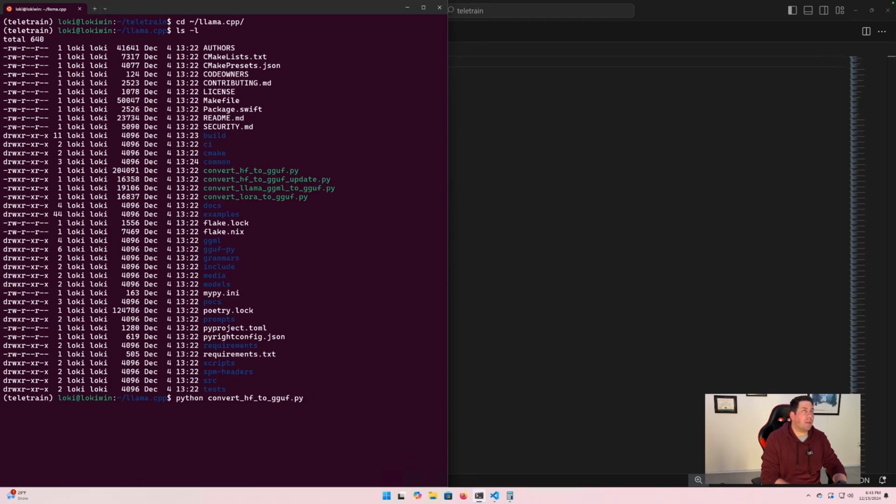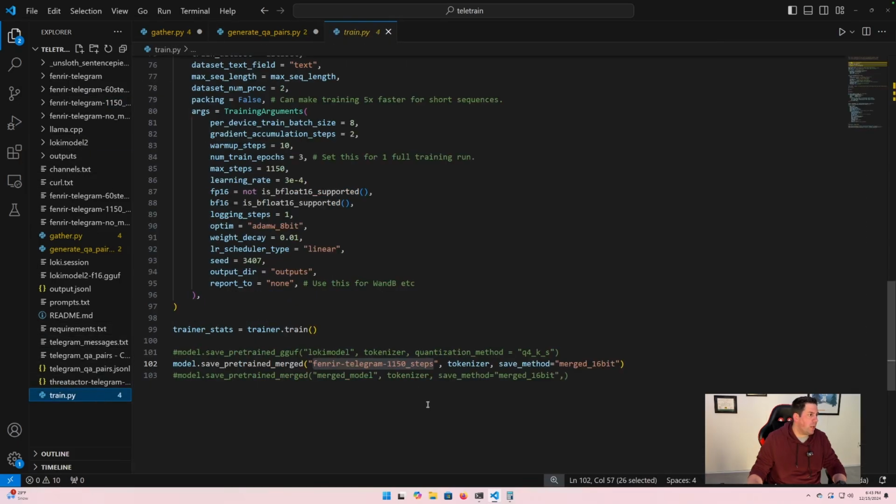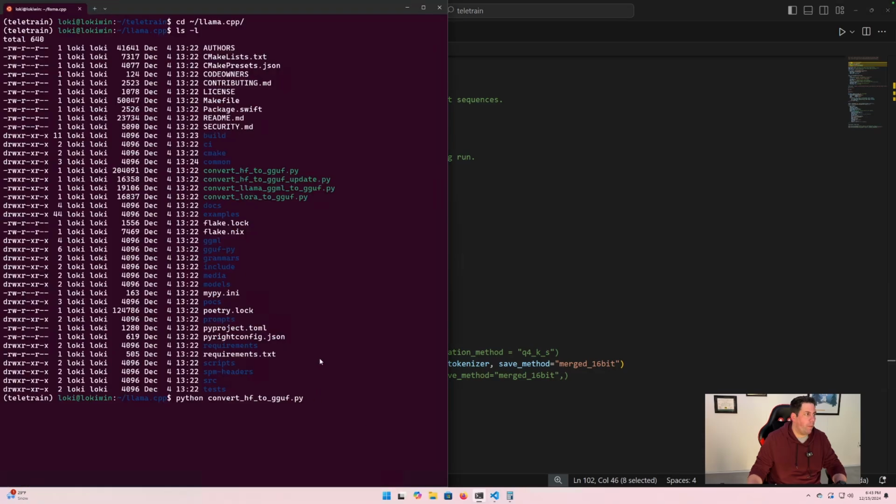and then what we do is we pass it the folder, so this output folder that we set here, which is, in this case, up here. What am I doing? Oh, missed that. And then one of them, whatever. Telegram 1150 steps. Uh-oh. What is that thing called? Telegram 1150. Oh god. This is what happens when you demo stuff. 1150 steps. There we go.